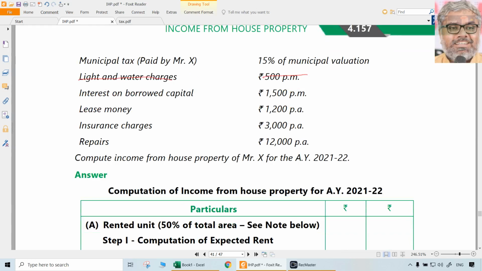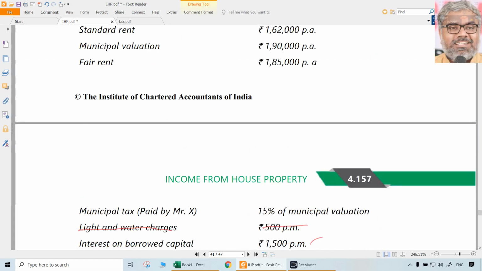Then interest on borrowed capital, of course there is deduction. Lease money, no deduction, useless. Insurance charges, repairs, no deduction, useless. All this is useless information, completely irrelevant, just to confuse and trap those who are ready to fall in that trap. Compute income from house property of Mr. X for the assessment year 21-22.